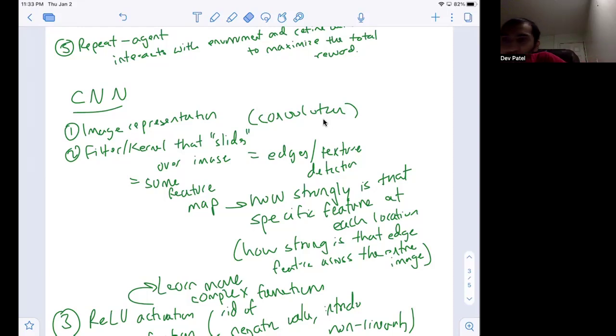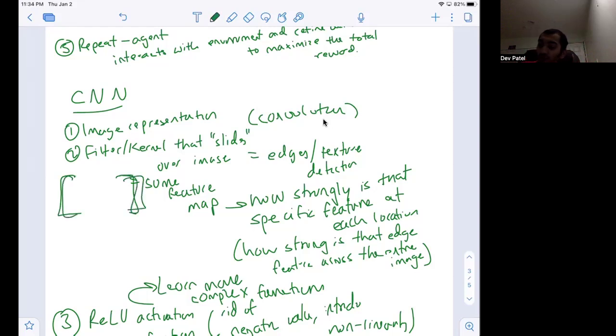So first, how are we able to represent that image? Obviously any image can be represented as a matrix. So a 3D matrix, your RGB values. Then the convolution part comes in when we apply this filter or kernel. This filter or kernel, you can think of as another matrix that represents features.